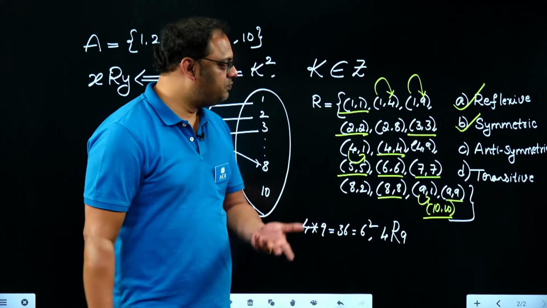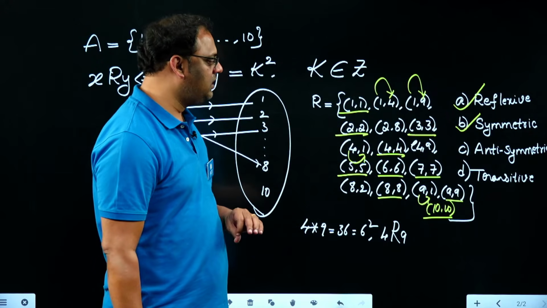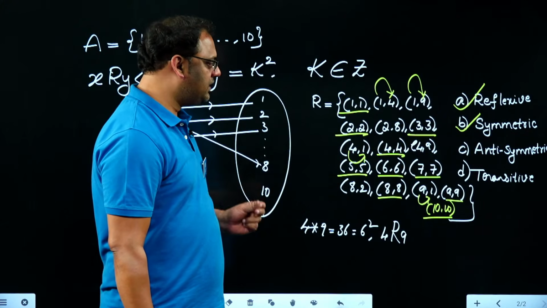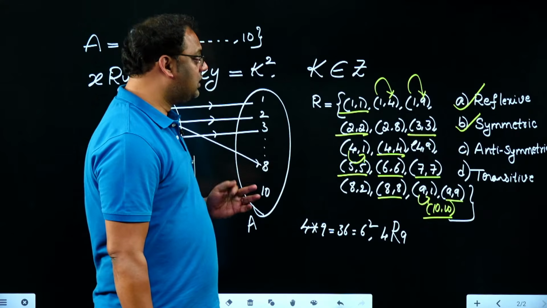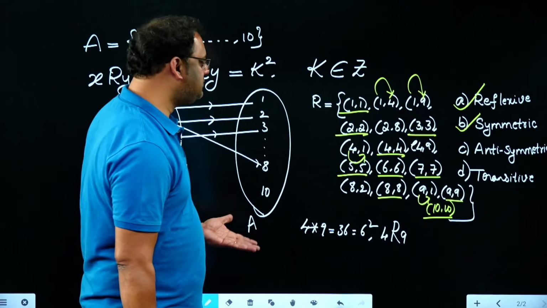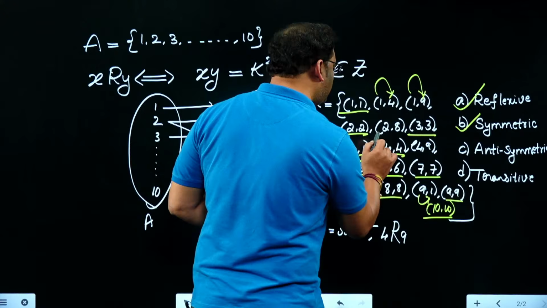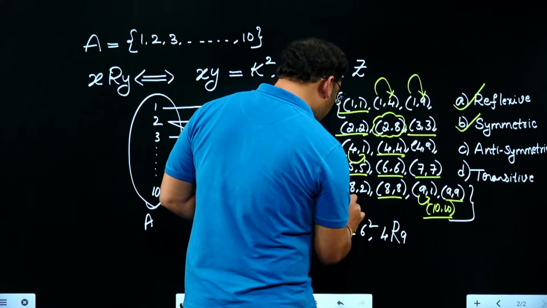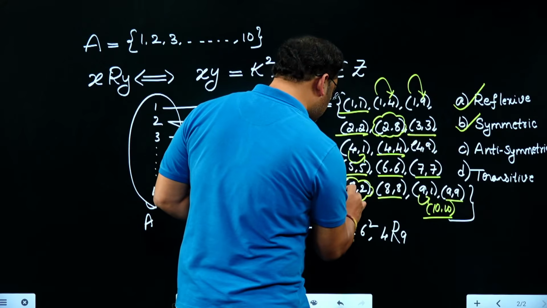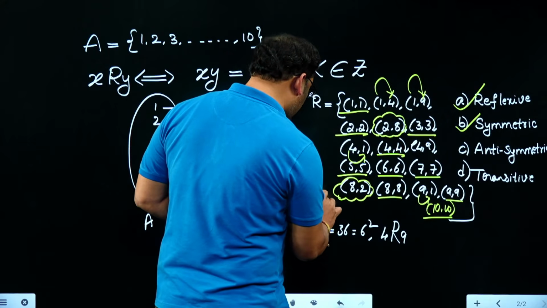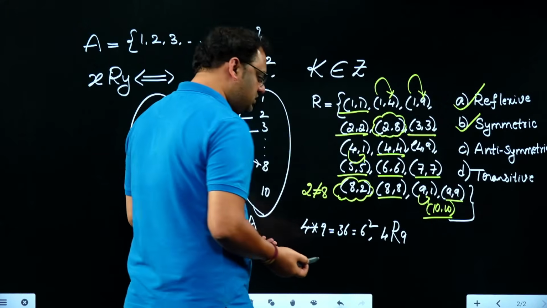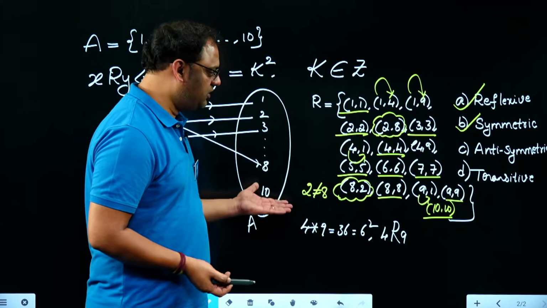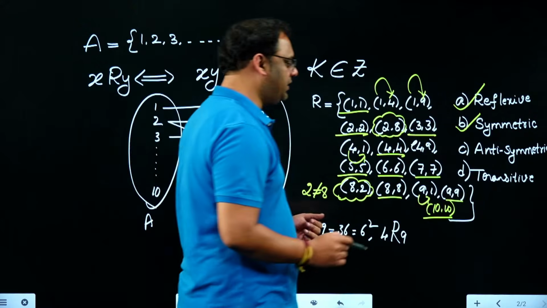If A is related to B and B is related to A, then A must be equal to B, but that does not happen. The counterexample, what can I say? Many examples are there. Let me take one example. 2 is related to 8, 8 is related to 2, but 2 is not equal to 8. This is one counterexample, there are many. One counterexample is enough to say that it is not antisymmetric.